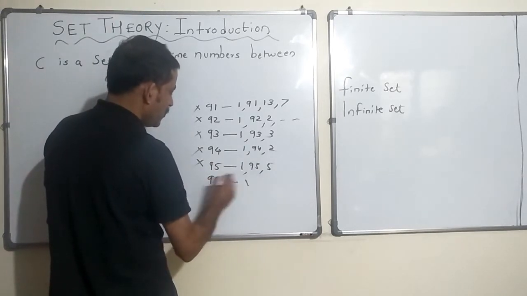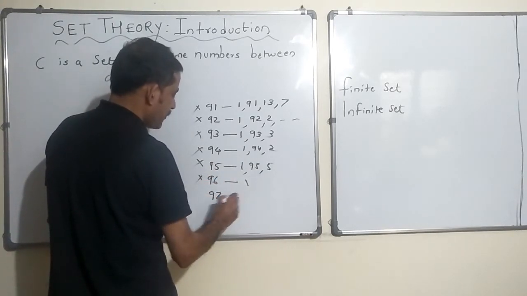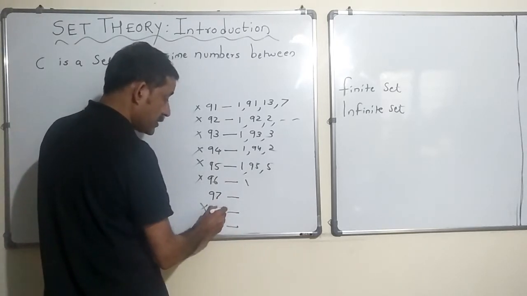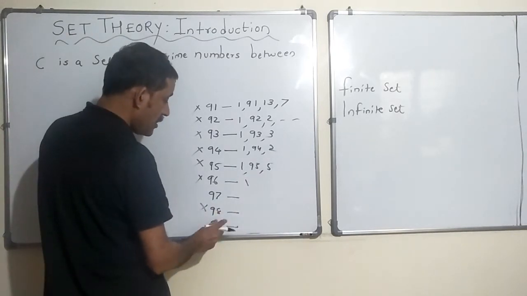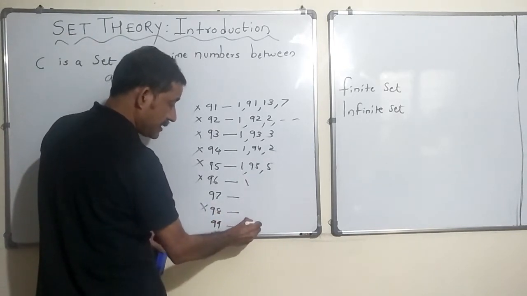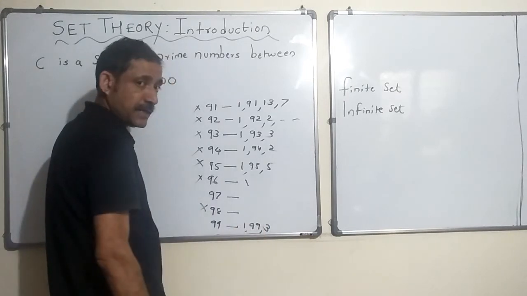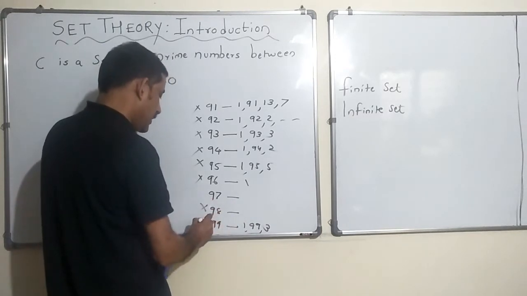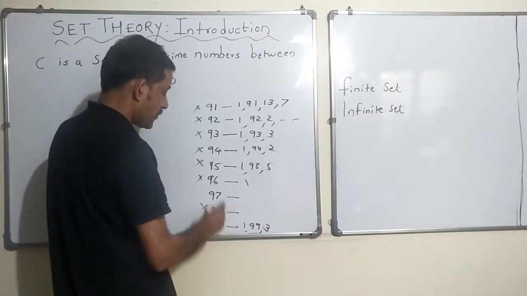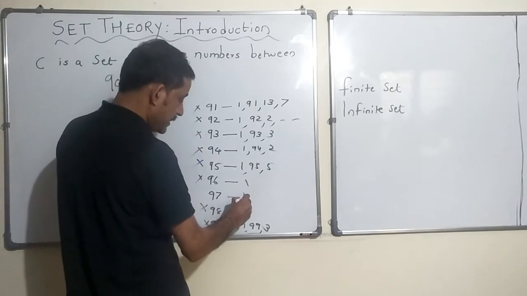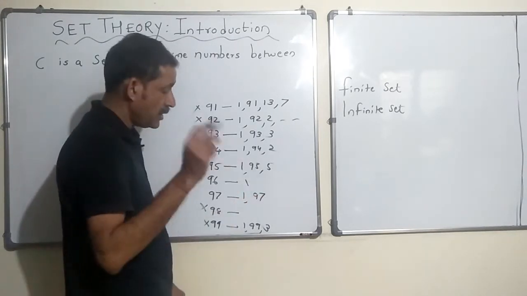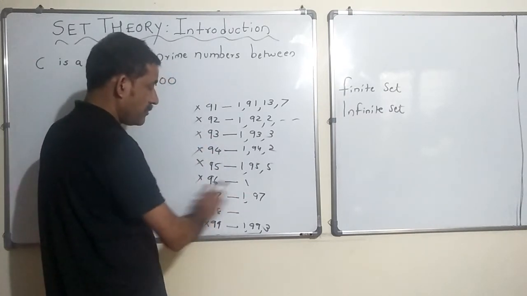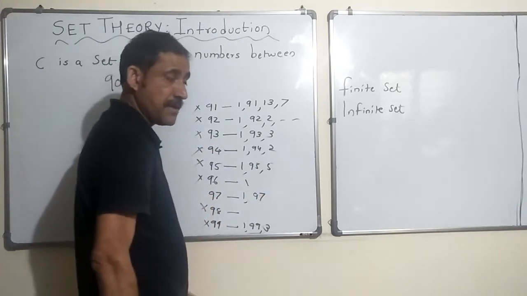96 no. 97, 98 and 99. Let's see. 98 is an even number, so 1, 98 and 2 will also divide. 99 is divisible by 1, 99 and 3 again, right? So more than 2 factors, or there are more than 2 numbers which divide it completely. So 99 is also not a prime number. So that leaves us with 97. You can give it a shot. You'll realize that only 1 and 97 divide it completely and no other numbers in between would divide. So 97 is a prime number.